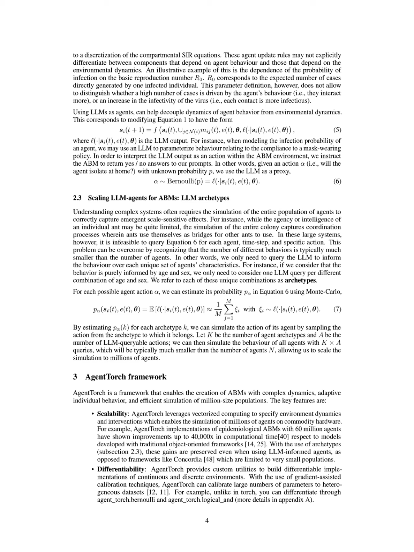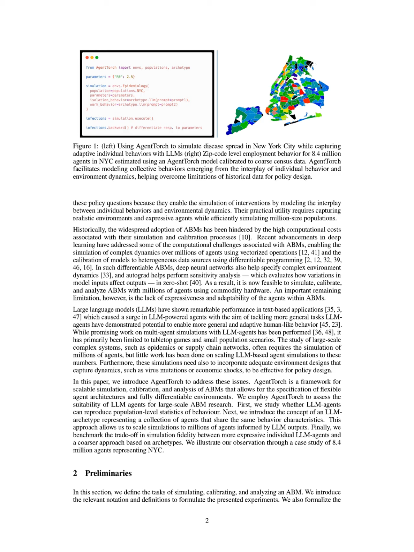Specifically, it enables the simulation of millions of agents on commodity hardware through vectorized computing, significantly improving computational efficiency up to 40,000 times faster than traditional frameworks. Additionally, AgentTorch allows for the incorporation of large language models, LLMs, as agents, which enhances the expressiveness and adaptability of agent behaviors, enabling them to better capture complex dynamics such as individual responses to environmental changes.